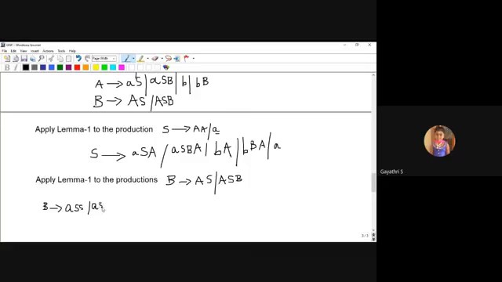Then ASB, the A production, the next S. Then the third A production, then next S. Then the fourth A production, next S. It's almost the A production, the 4 productions are over. Next A is replaced with the A productions again, AS, then the remaining part, ASB, then the remaining part.